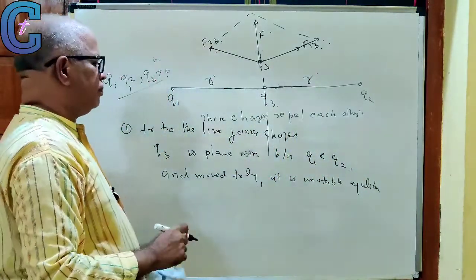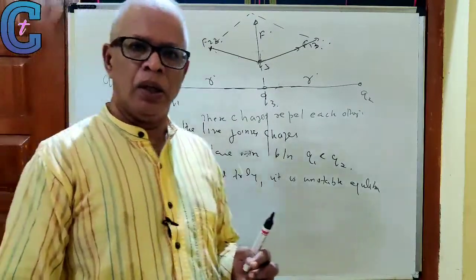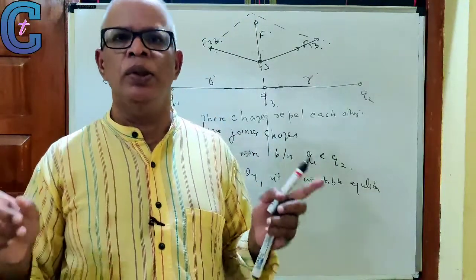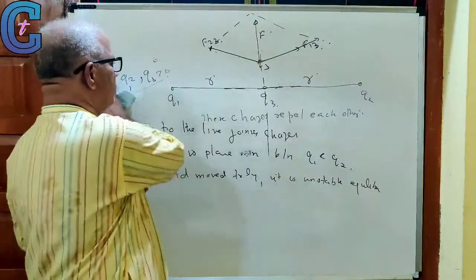Now second case. Now we shall move the charge Q3 along the line joining the two charges. Let us see what happens.